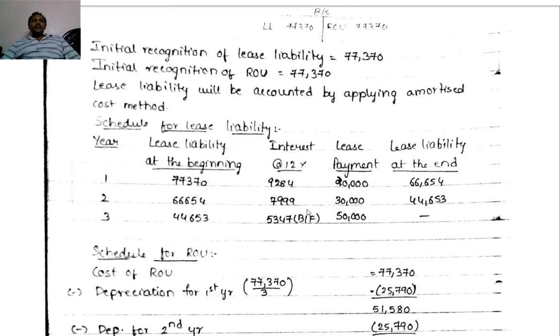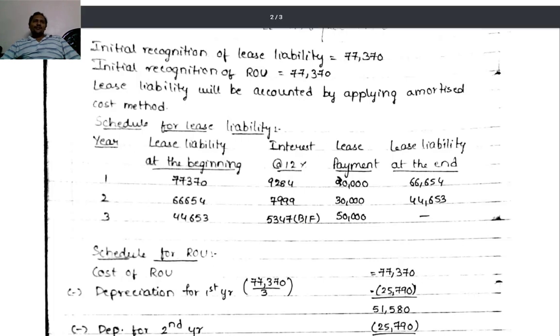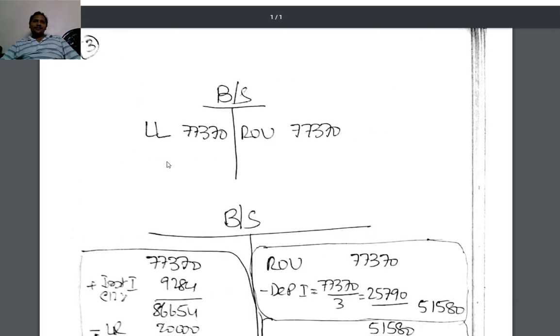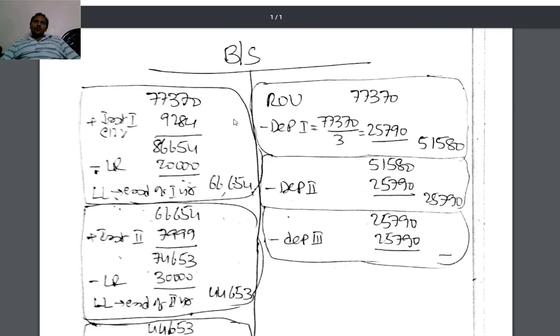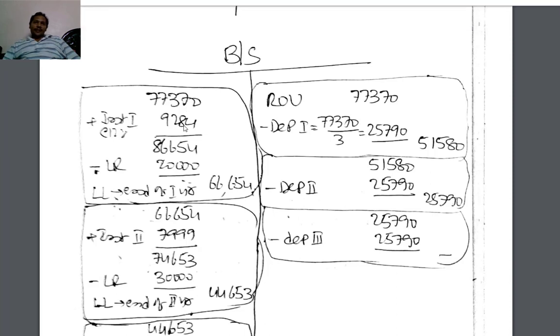Now, how will it appear in the balance sheet? We'll see it in horizontal form, just for our understanding and analysis. So balance sheet. Lease liability started with 77,370 in the first year. Interest is added, 9,284. Thereby liability comes to 86,654. Lease payment made 20,000. End of first year lease liability 66,654.